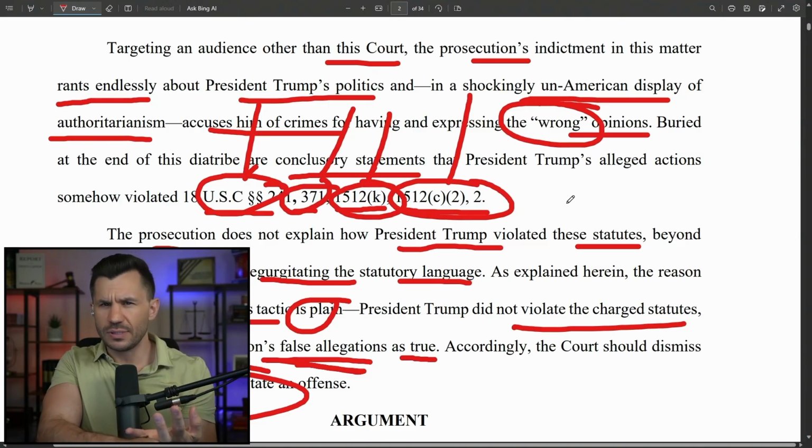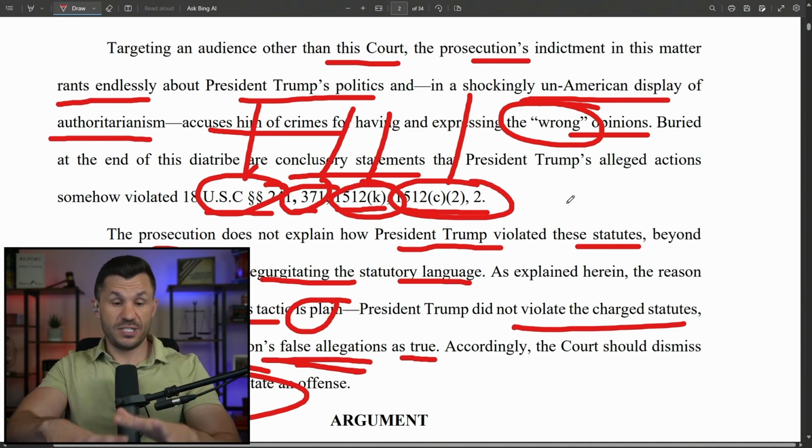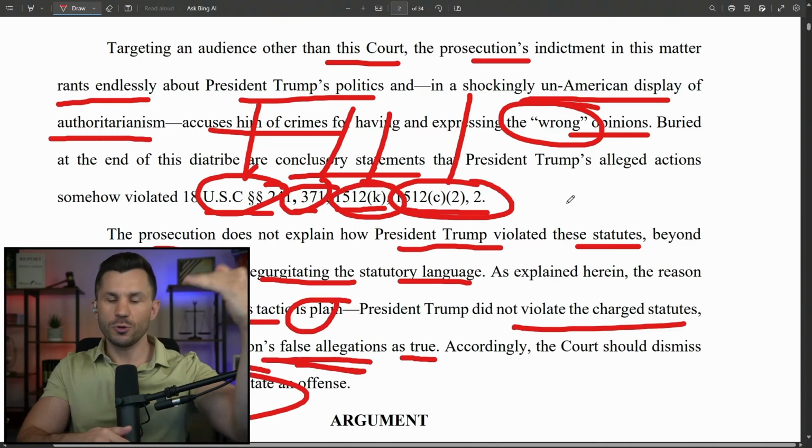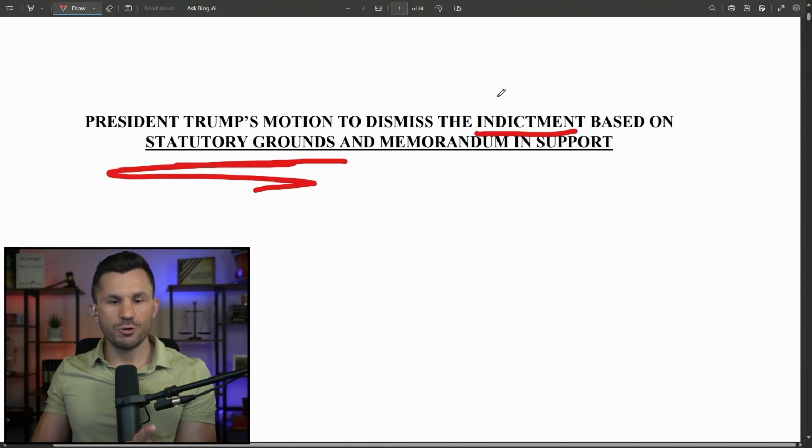The fact that they overlap with his political interests does not make it illegal. Other people have done it historically using these same mechanisms. And he's protected with free speech, and that, simply put, the statutes don't criminalize the conduct that is alleged. That is the whole basis of this filing. Motion to dismiss the indictment based on statutory grounds.